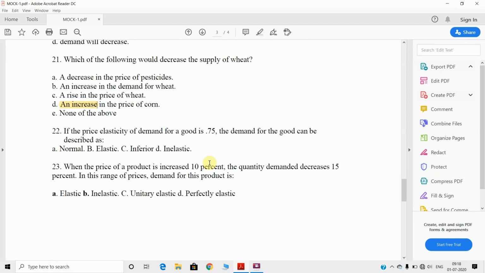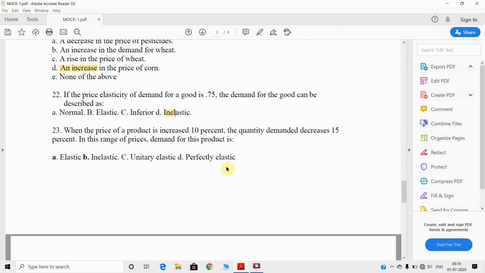Next, going to 22. If the price elasticity of demand for the good is 0.75, the demand for the good can be described as, right? It is a very easy question. The answer will be inelastic because it is less than 1.